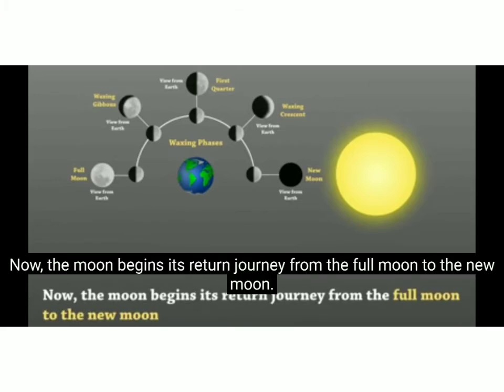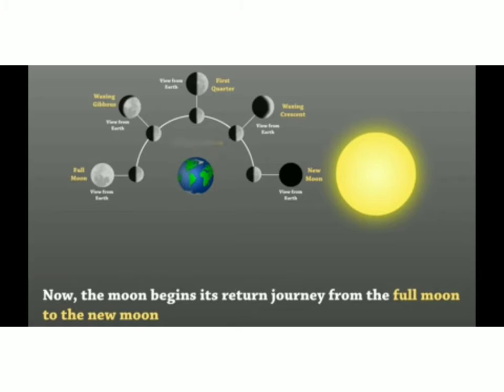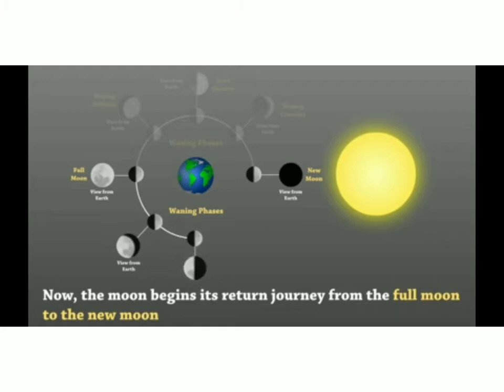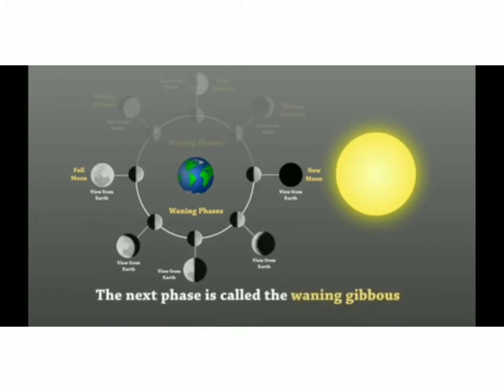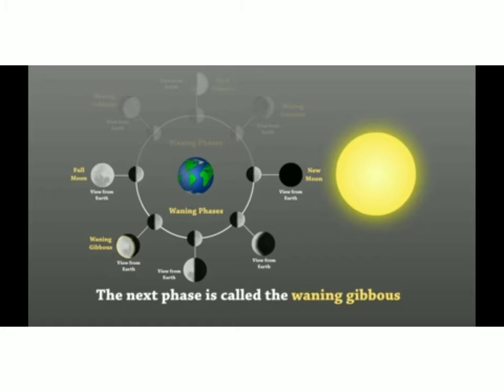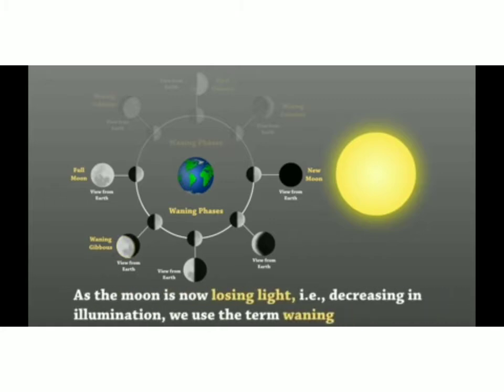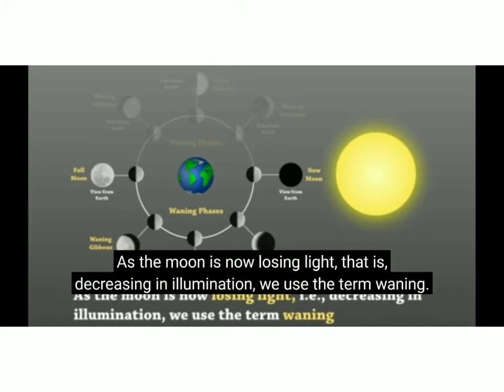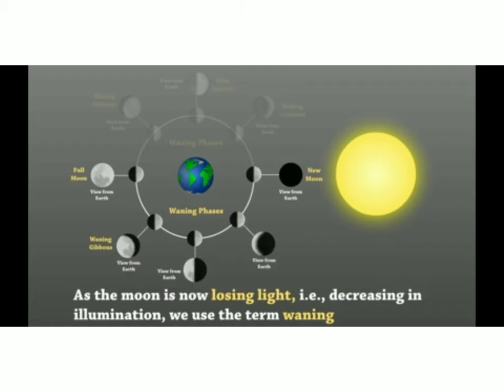Now the moon begins its return journey from the full moon to the new moon. That is called the waning phase. The next phase is called the waning gibbous. As you can see, the moon is now losing light, that is, decreasing in illumination, so we use the term waning.